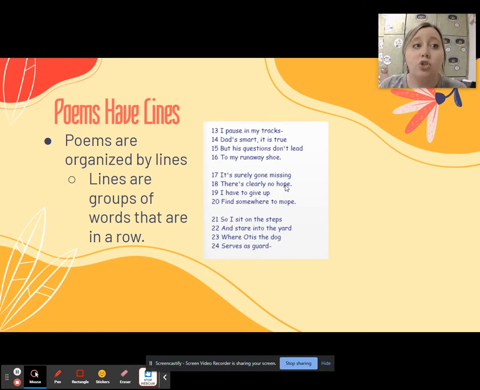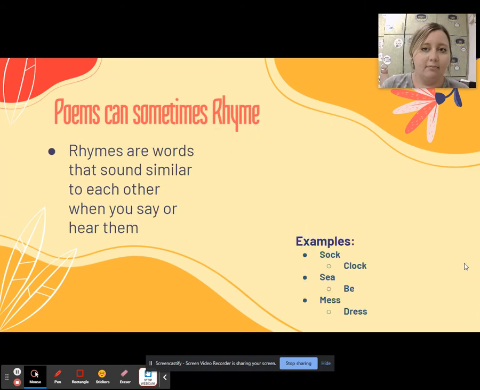Treat poems just like you would passages. Any question that you have based on a poem, go back to the poem for the answer. The poem is not to trick you. It's just a different form of writing, okay? So you could possibly have questions that are based on poems. All you have to do is read the poem first. Good readers read it twice, right? And then when you go to those questions, go back to the poem to find your answer.